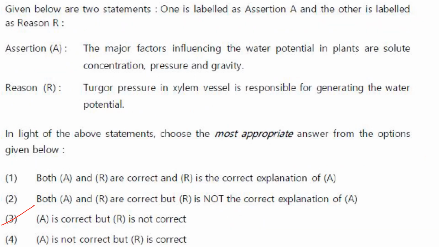Then next one. Given below are two statements. One is labeled as assertion A and the other is labeled as reason R. Assertion: the major factors influencing the water potential in plants are solute concentration, pressure and gravity. That's correct. Reason: turgor pressure in xylem vessel is responsible for the generation of water potential. Xylem vessels are dead cells. So naturally, water potential in xylem vessel is generated by either transpiration pull or cohesion tension theory. So R is incorrect. So the answer here is option 3. A is correct, R is not correct.